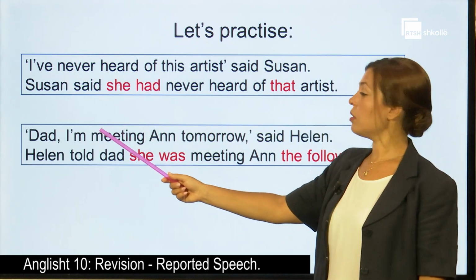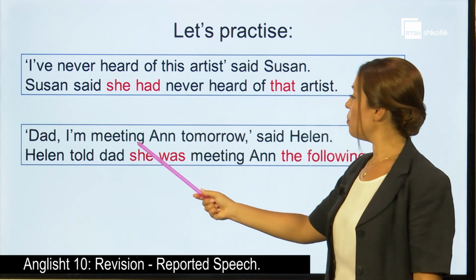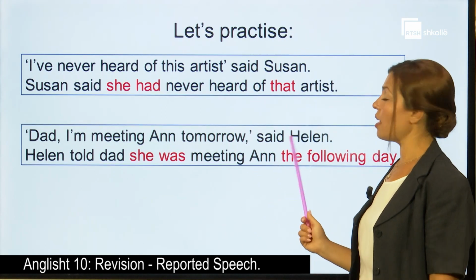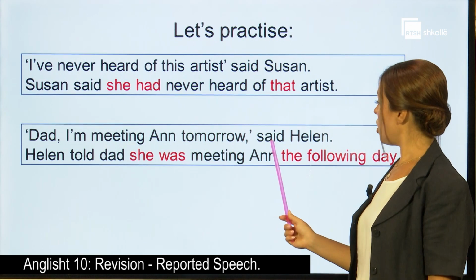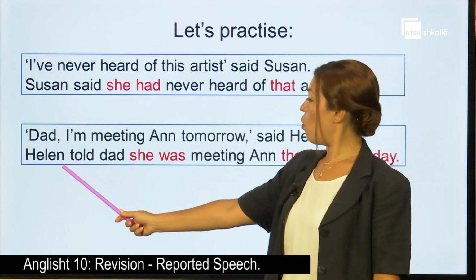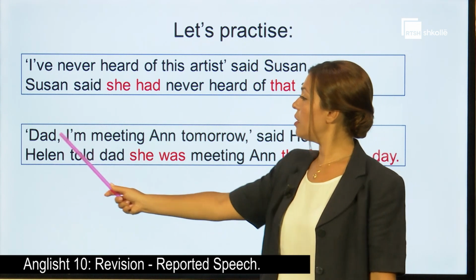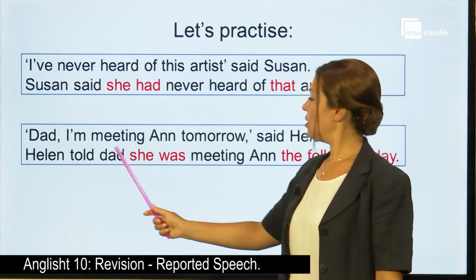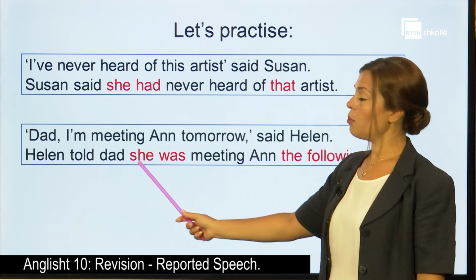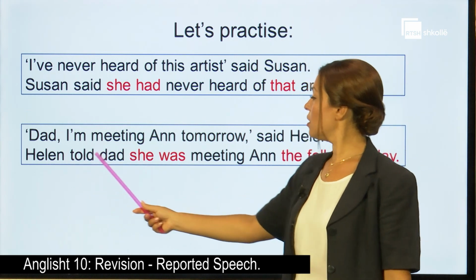The second example. "Dad, I am meeting Anne tomorrow," said Helen. So we start, Helen said, or since we have the person here, Helen told Dad that she, because it is Helen speaking, she.